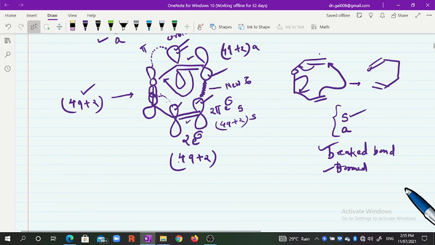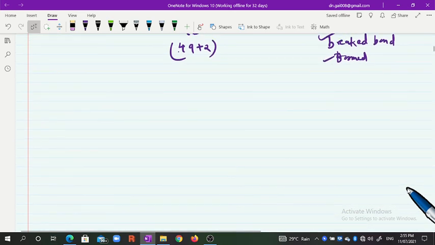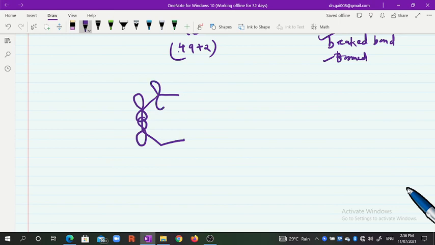We will draw again for the sake of convenience. In this case the sigma bond is broken at this position, correct. The original double bond is at this position. In this case, a new pi bond is formed at this position, from the top orbital and the top orbital.